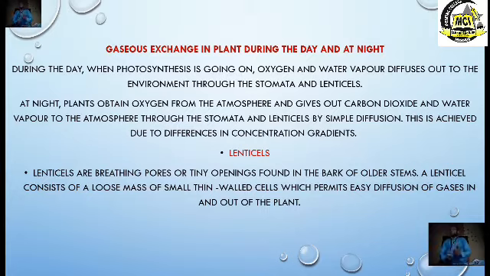ATP, adenosine triphosphate, the energy. And then they release carbon dioxide and water vapor to the atmosphere through the stomata and lenticels by simple what? Diffusion. You see that we've been mentioning diffusion, because with diffusion, materials are easily what? Moved. They move in and then what? Move out. And that is all for the respiratory system.